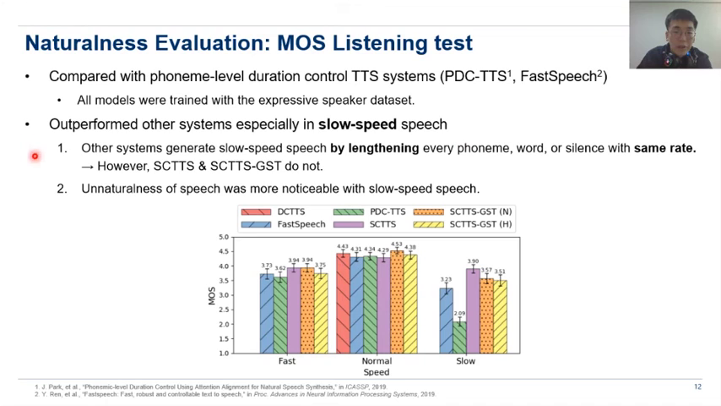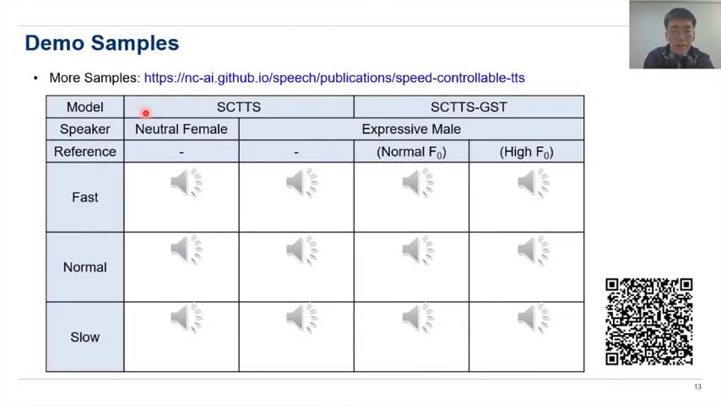We suggest two reasons for this. The first reason is that other systems generate slow speed speech by lengthening every phoneme, word, or silence at the same rate. However, our system does not. And secondly, the unnaturalness of speech is more noticeable with slow speed speech, so this can also be one of the reasons. Now let's hear some demo samples.